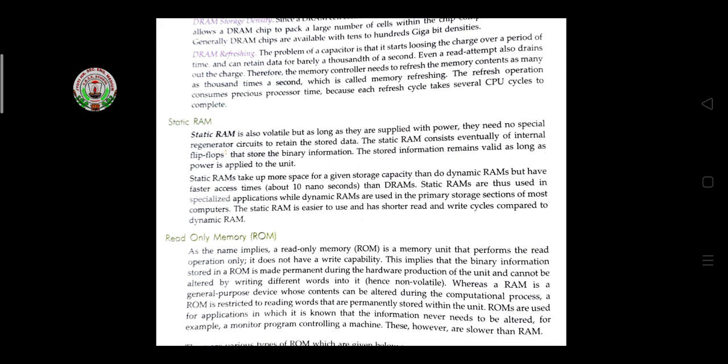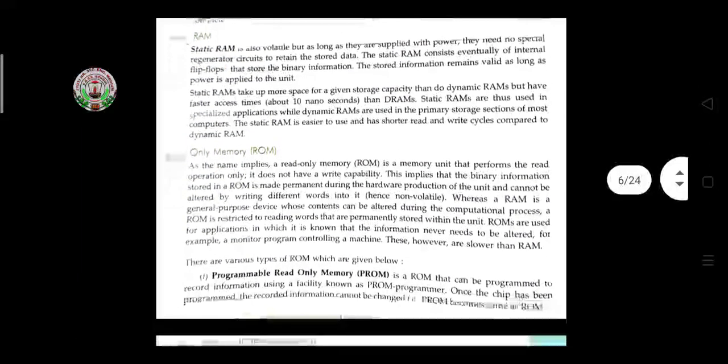These are the differences between dynamic RAM and static RAM. Dynamic RAM can do the storage of words, but static RAM is much faster than dynamic RAM, about 10 nanoseconds.